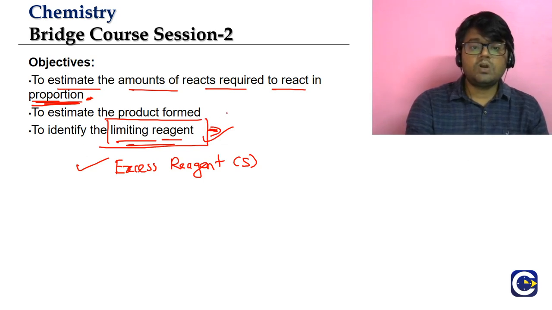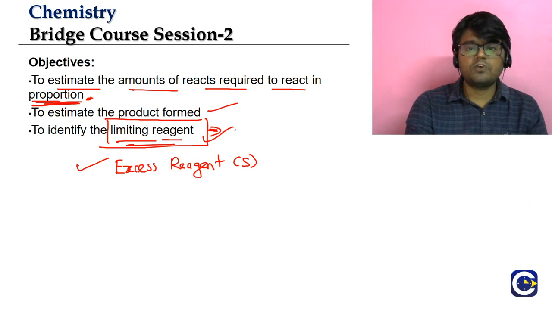The analysis will also help us find the amount of product formed, because every chemical reaction is about the formation of products, right? We want to know how much product will be formed. So we will be able to identify the amount of product that will be formed if we have the given amounts of the reactants. All these things we will understand based upon the stoichiometric analysis. So let's get into it.